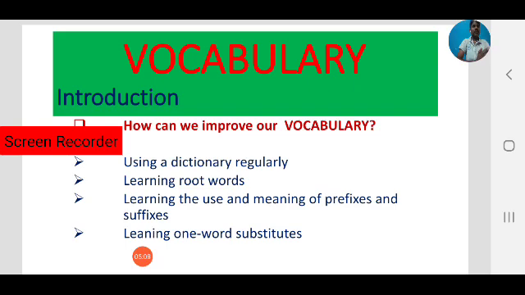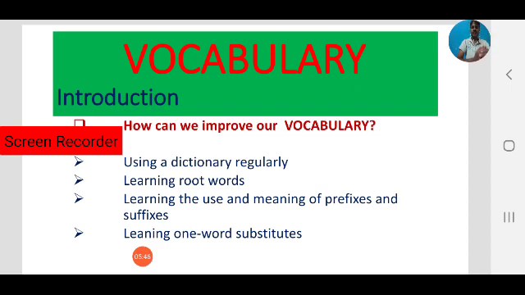Improving vocabulary means to learn new words. What is the use of improving our vocabulary? We have discussed. We can express our thoughts easily and effectively. That is one area. Next, it sharpens your mind. It widens your mind, it sharpens your mind by using vocabulary. Next, it improves the felicity of using English.